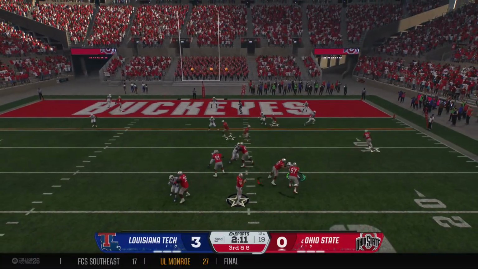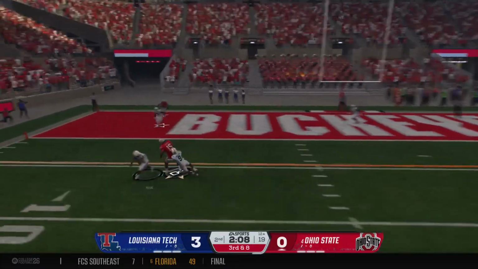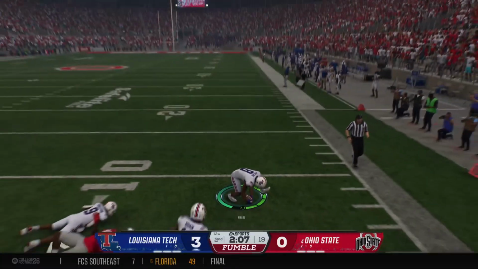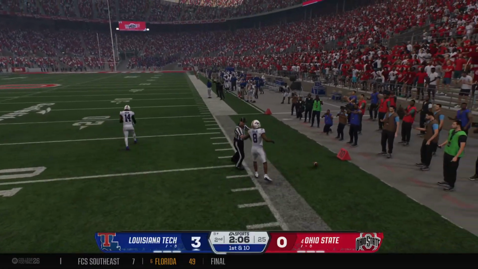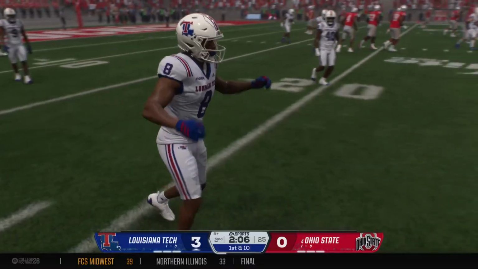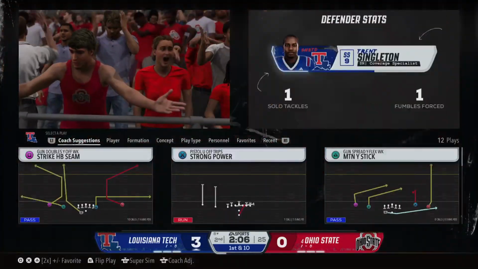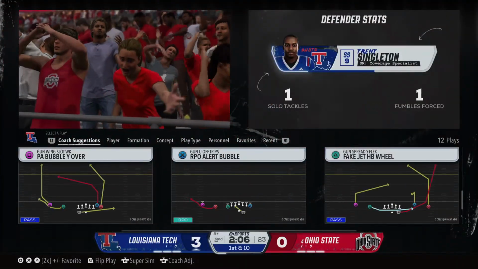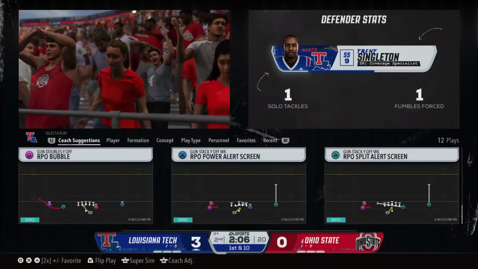From the gun, wants to pass. Tight end finds a soft spot. Recovered by the defense, and he's off. And that's a huge play by the defense. Great job and great effort getting to the ball carrier and swatting at the football, knocking it out, and then falling on it for a massive fumble recovery.